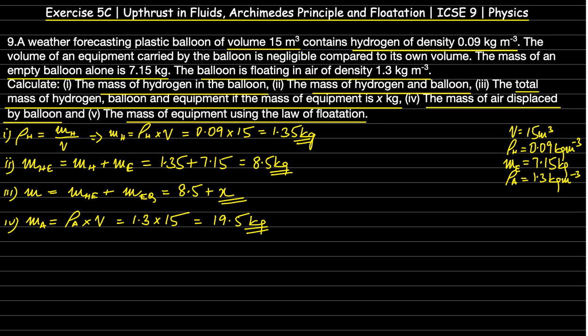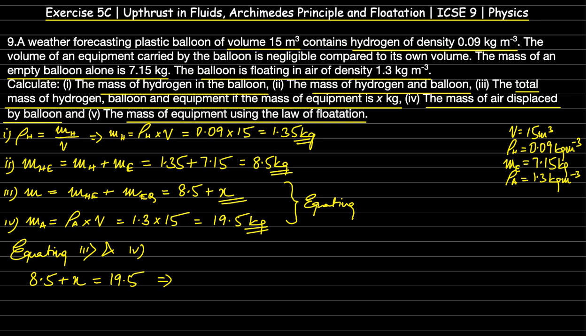So equating 3 and 4, we get 8.5 plus X is equal to 19.5.